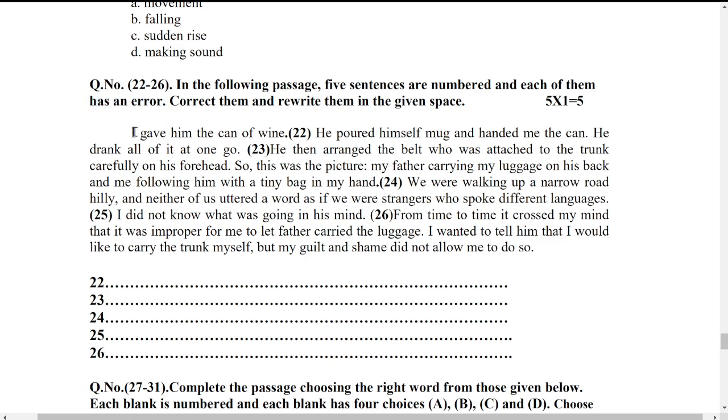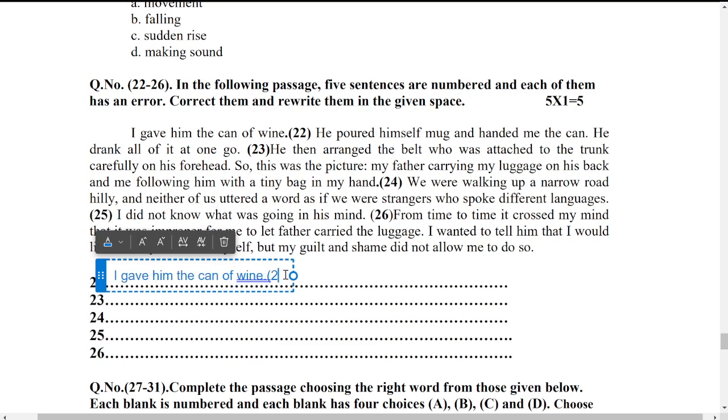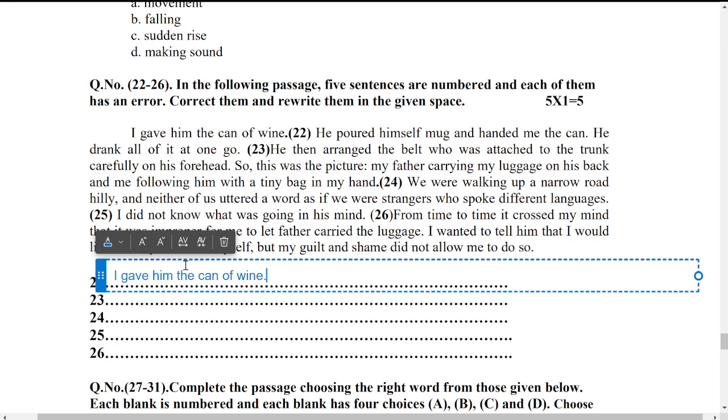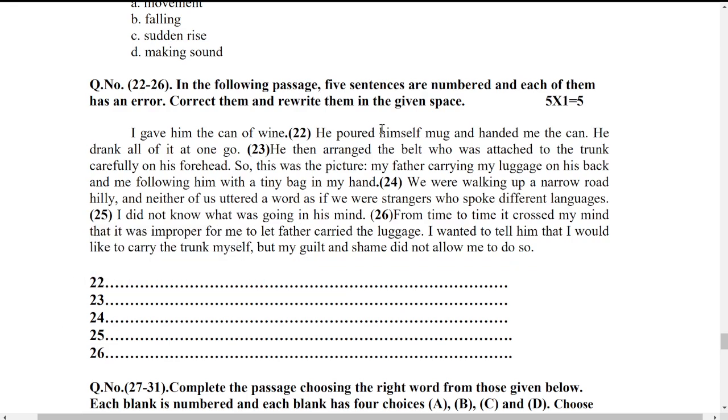So what you have to do is rewrite the complete sentence from there. Make sure that you write the whole sentence here. Whatever space that you have, you can make use of all this space. That is how you have 5 blanks here.